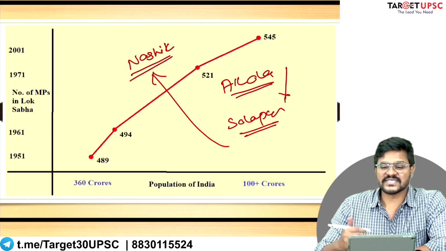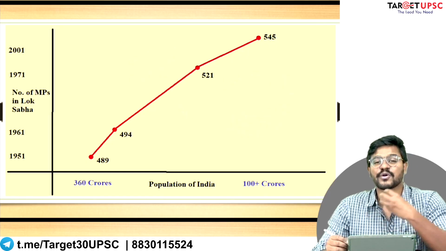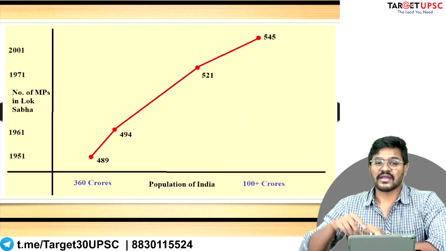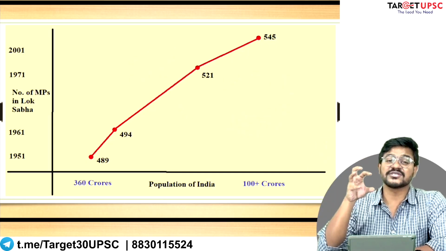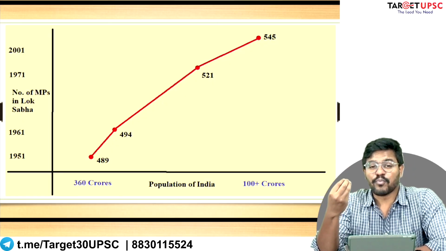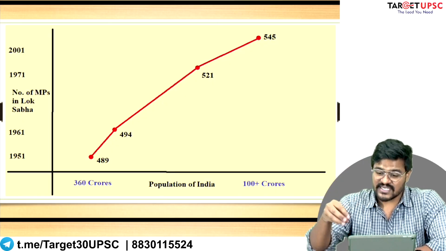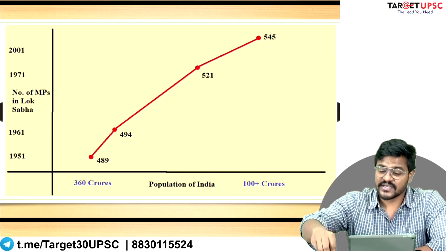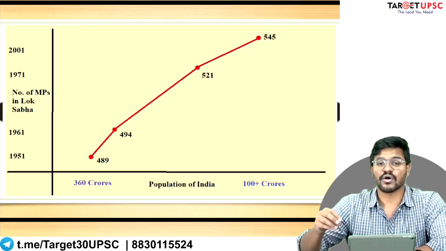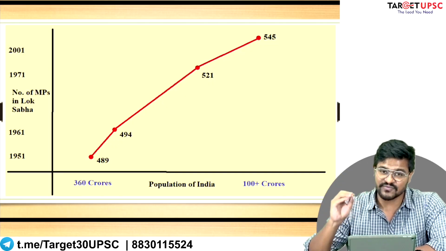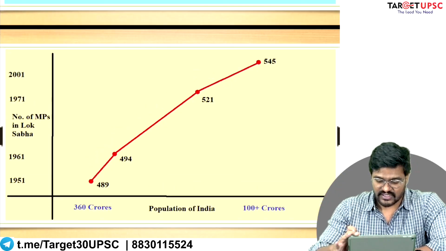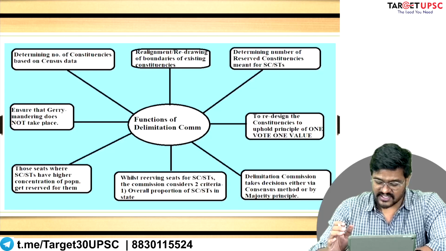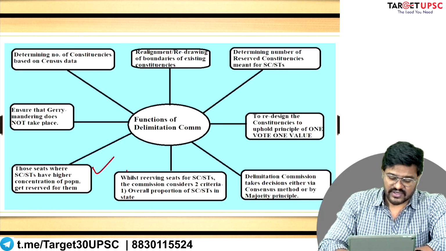All of these seats may have a higher proportion of scheduled castes, but you need to rotate this reservation policy so that the political leadership of scheduled castes emerges in different parts of the country and different parts of the state. That is a very important criterion. Yes, so we have covered this point.